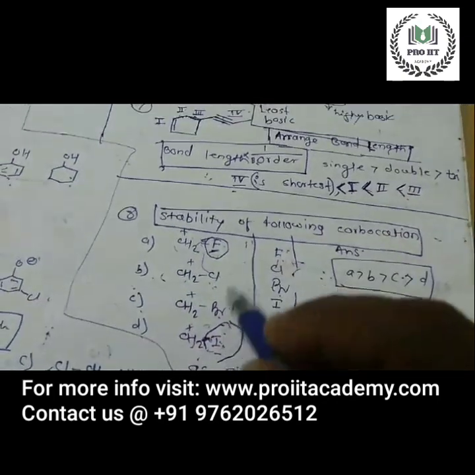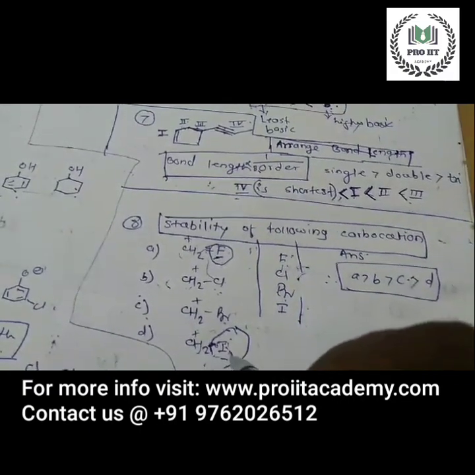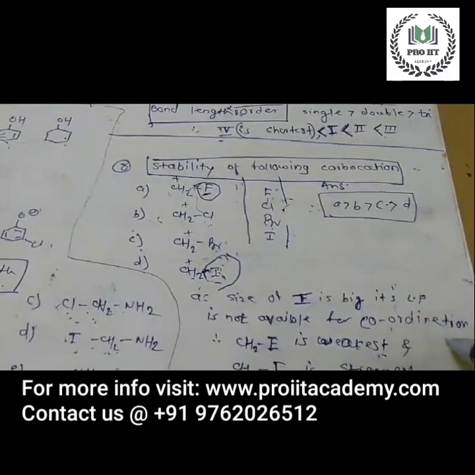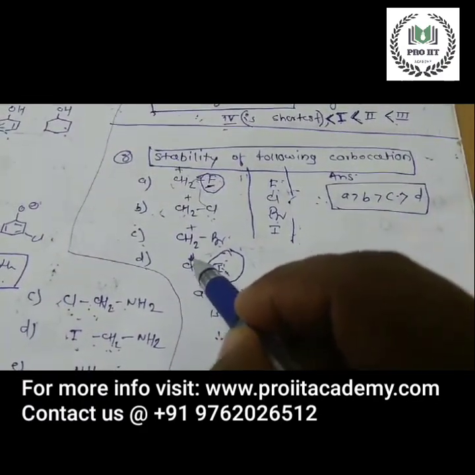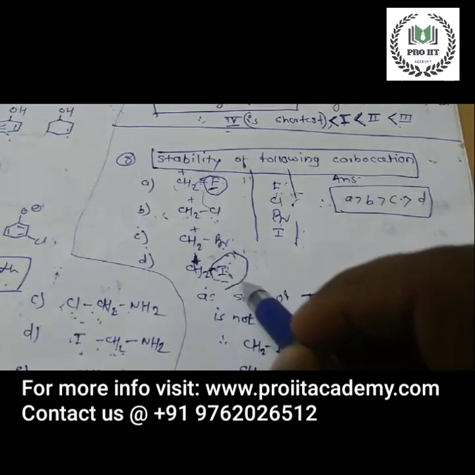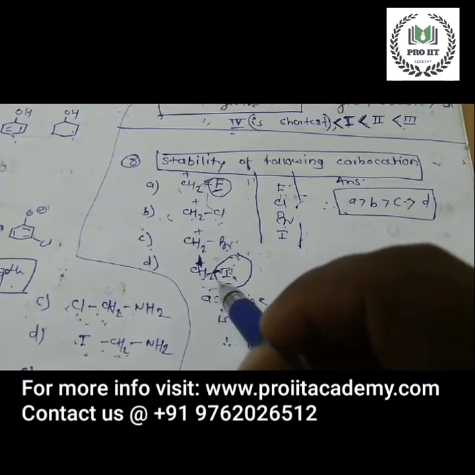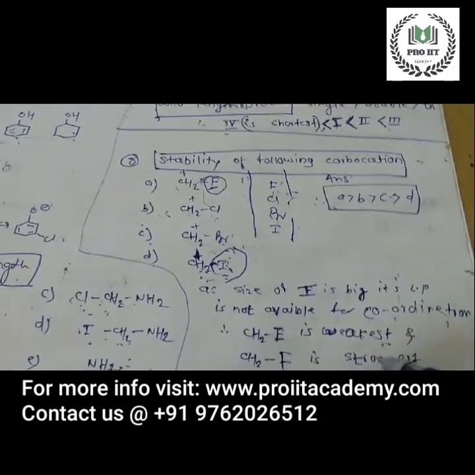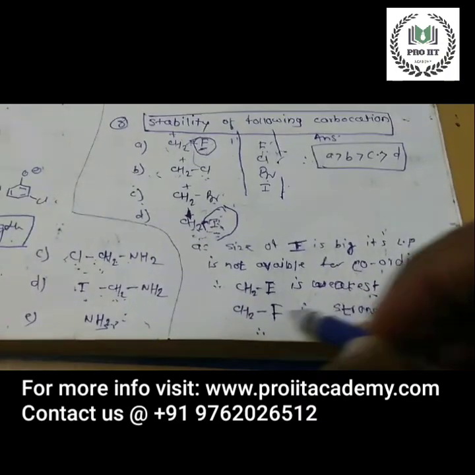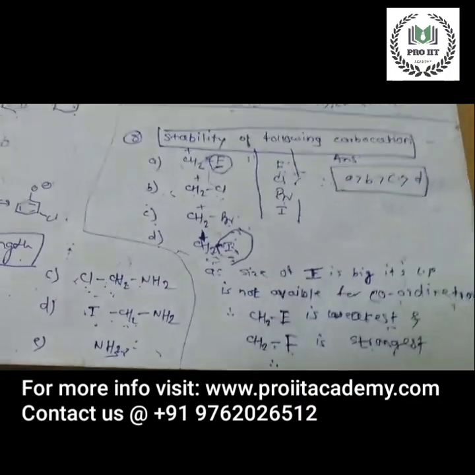As the size increases, the lone pair of iodine is not available for coordination with the CH2 plus. Since it is not available for coordination, it is less stable. So CH2F is the strongest while CH2I is the weakest.